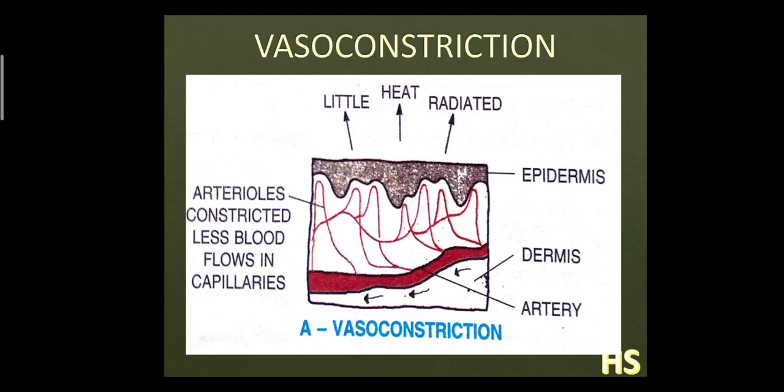Now, vasoconstriction and vasodilation. Vasoconstriction occurs during cold weather. During cold weather, the skin of a person is pale or bluish. Why is the skin of the person pale or bluish in color? Because there is not too much supply of blood to the skin. So that is why your face color becomes pale or bluish in nature. Let's understand by a simple diagram.